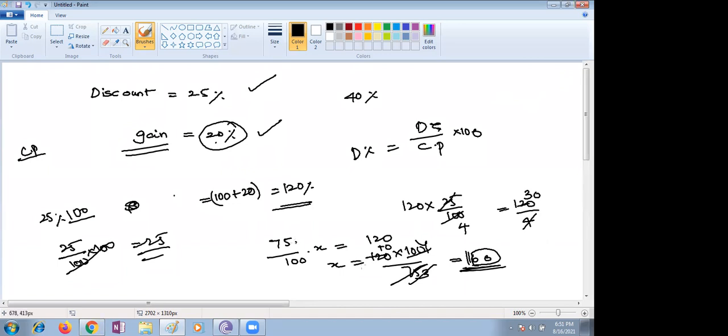But in this case we are equating, not taking 100; you are supposed to take 75 only. Why? Because 25% is the discount given. I will give the detailed description for the question tomorrow.